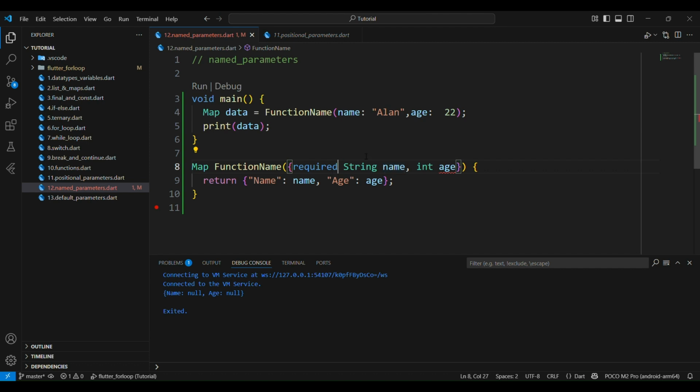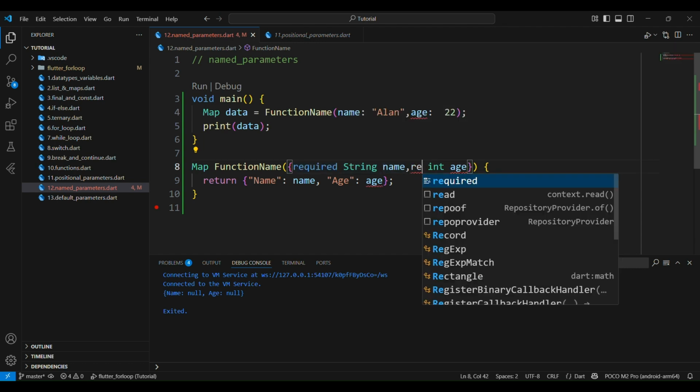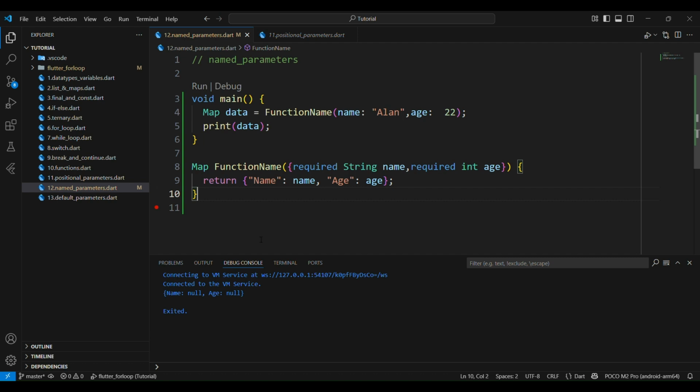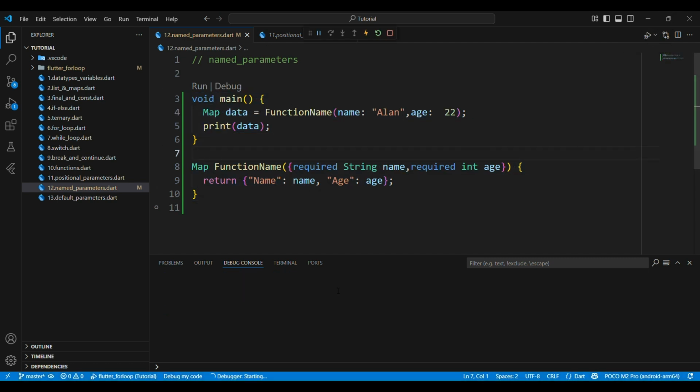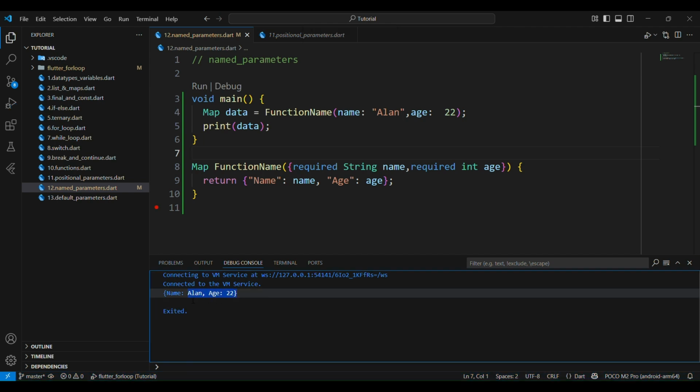I have to print or store these values without using a null value. That's why we use the required keyword here, and I'll also use a required keyword for age. Then the errors will be fixed. I'll run my code here. Yeah, the name is Alan and the age is 22.